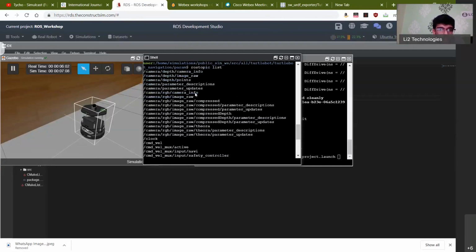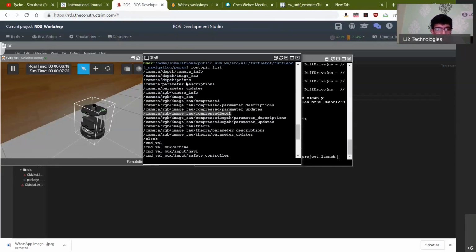and then it's giving the various RGB values as raw data. It's giving the depth values as raw data. It's giving the RGB image raw data and compressing it into another topic. You can see that it's compressing the depth into another topic. So yeah, you will have a bunch of such topics that you will need to know.